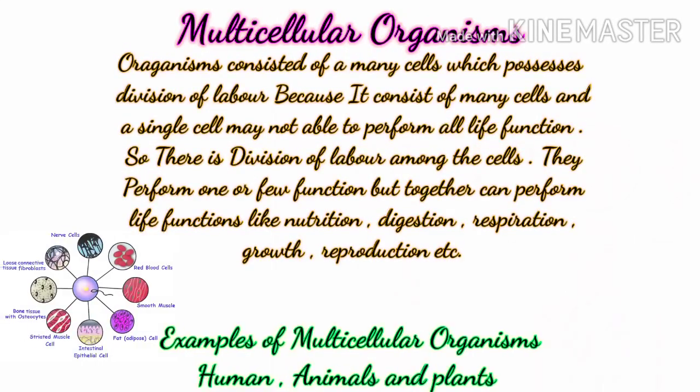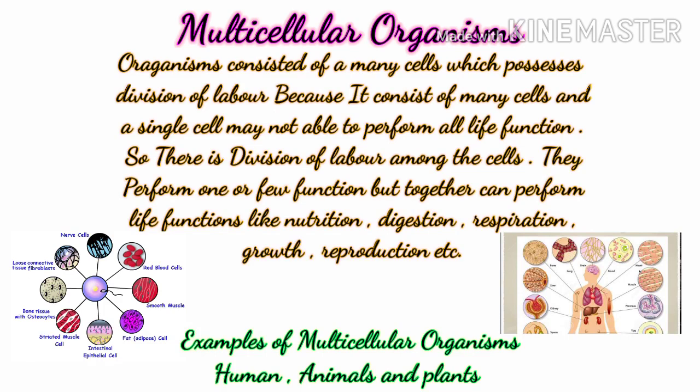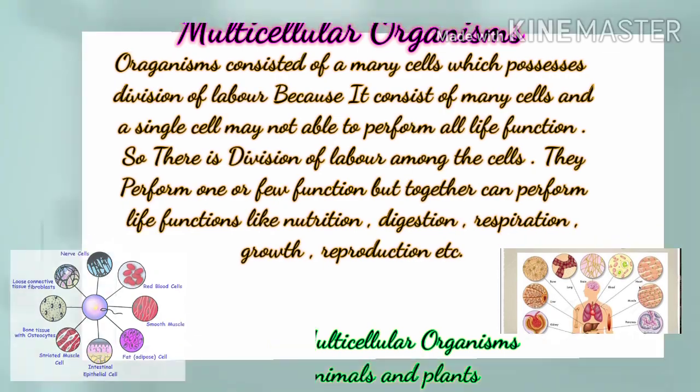Moving further to multicellular organisms. These organisms consist of many cells and possess division of labor, because a single cell may not be able to perform all the life functions. So there is division of labor among the cells. They perform one or a few functions, but together can perform life functions such as nutrition, digestion, reproduction, growth, respiration, etc. Examples are humans, animals, and plants.